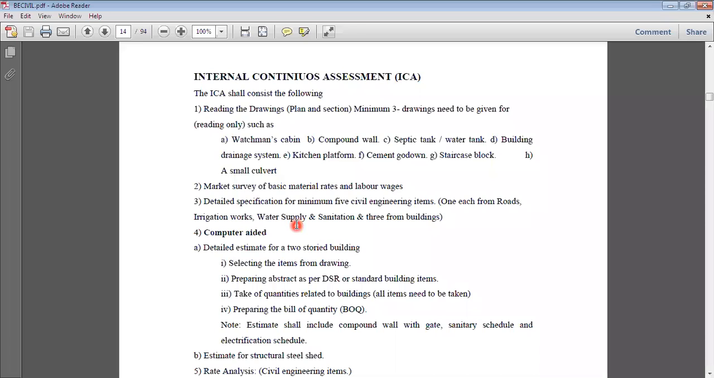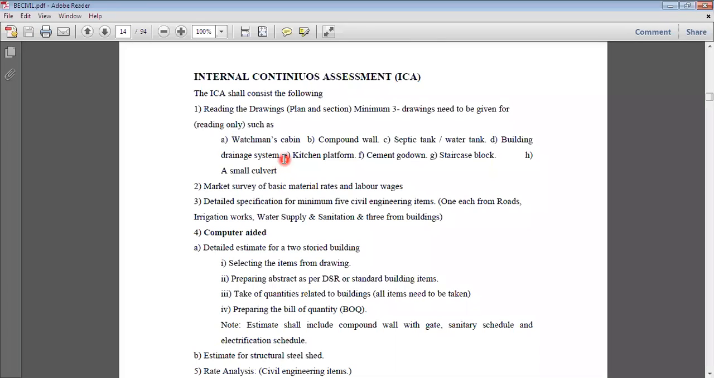So today's task, or in this week, what you have to perform is the first task, that is reading the drawings, the plan and the section. For reading the drawings, at first you can download from the internet 3 plans of a watchman's cabin. You have to collect the plan and section of a watchman's cabin, then compound wall, septic tank, water tank, building drainage system, kitchen platform, cement godown and staircase block, or some small structures.